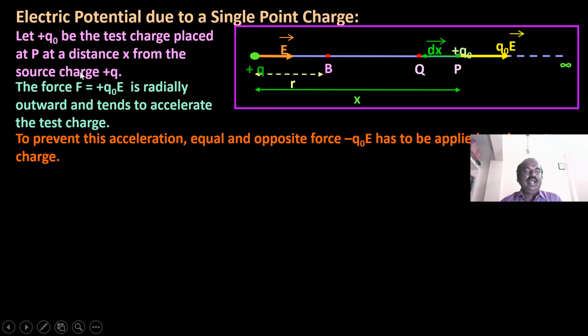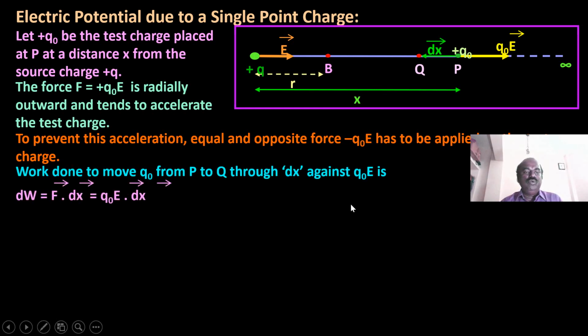Let Q0 be the test charge placed at a distance x from the source charge plus Q. The force F is equal to Q0 E, radially outward, which would accelerate the test charge. To prevent this acceleration, an equal and opposite force, minus Q0 E, has to be applied on the test charge.